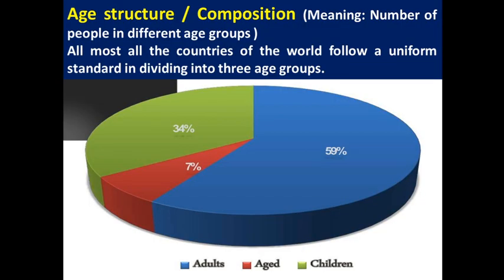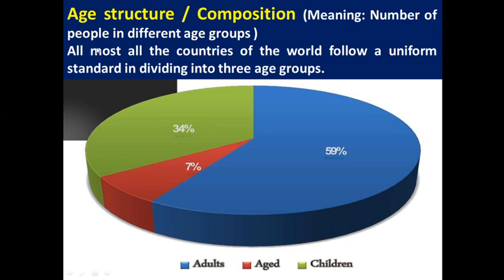In the previous class we discussed the meaning of population composition. After that we learned about the sex composition or sex structure and the factors which are responsible for imbalanced sex ratio in different parts of the world. In this class we are going to learn about the second composition or structure, that is age structure or age composition.